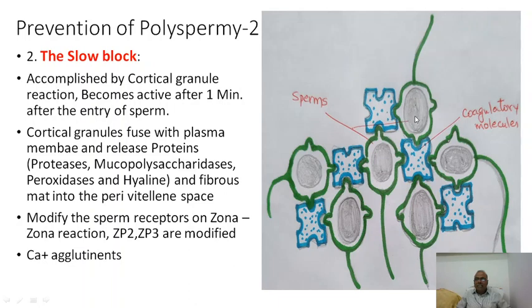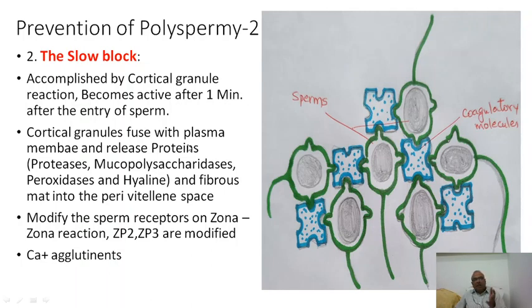The motility of the sperm gets affected as they are agglutinated with the help of these attaching structures, so that a clot of sperm occurs. The sperms clot with one another, so that the motility is affected and polyspermy is prevented. Certain molecules will modify the sperm receptors on the zona, ZP2 and ZP3 are modified. As a result of that, sperms cannot recognize the egg. Calcium and agglutinins will be secreted.